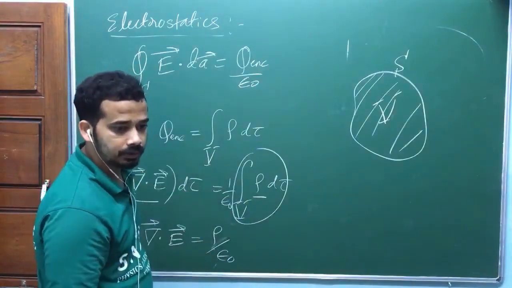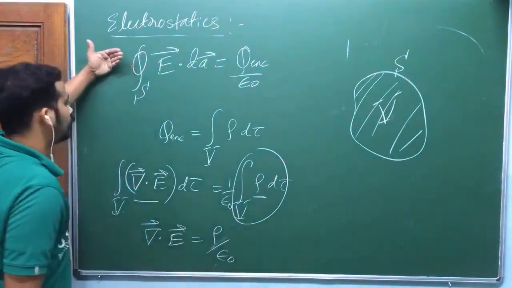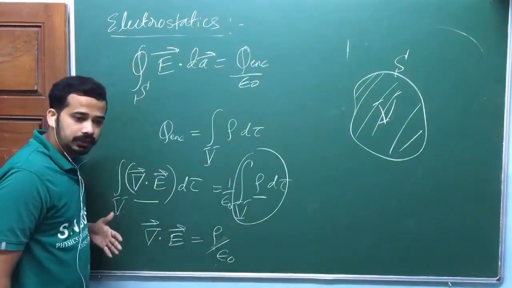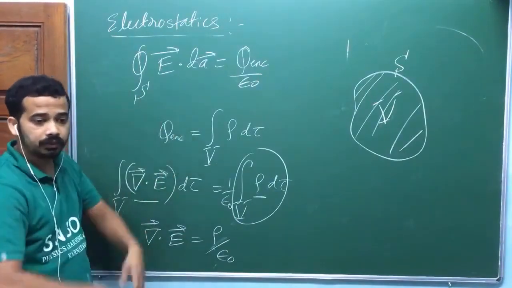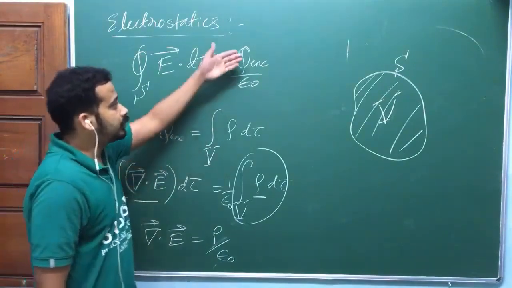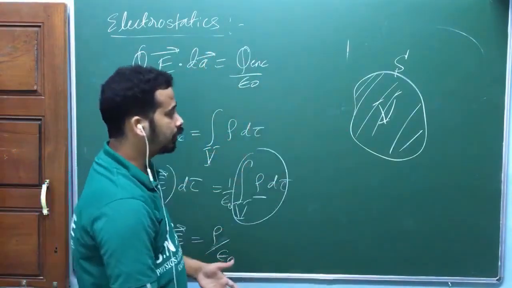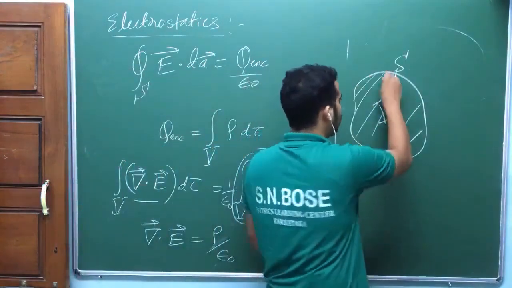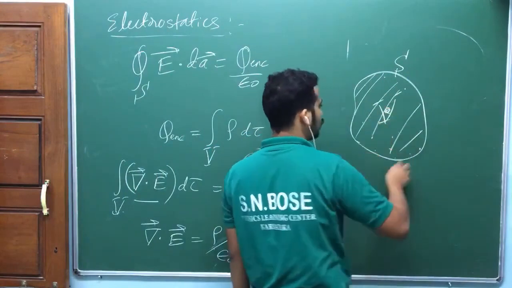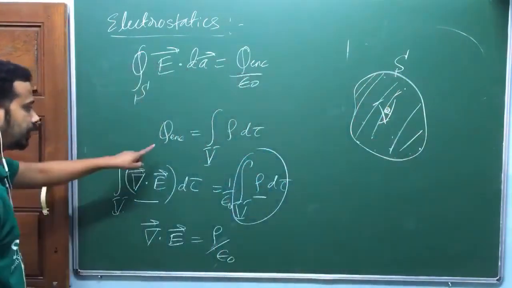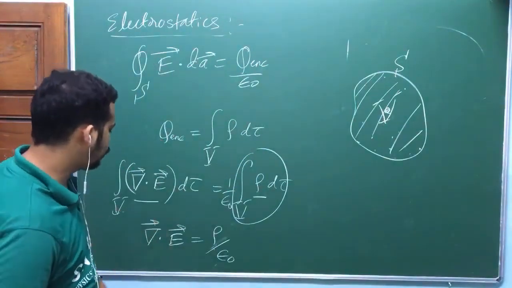Net charge enclosed. But you should know these two volumes are the same, right? When you convert this surface integral into a volume integral using the Gauss divergence theorem, that volume is the volume within the closed surface, isn't it? While finding total enclosed charge, you take the volume integral throughout this region, am I right? Because there may be charges nearby the surface, or in the middle also. You have to integrate throughout that volume, then only you will get net charge enclosed. These two volumes are the same.